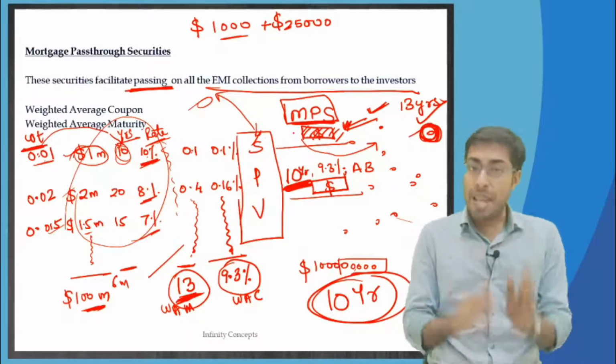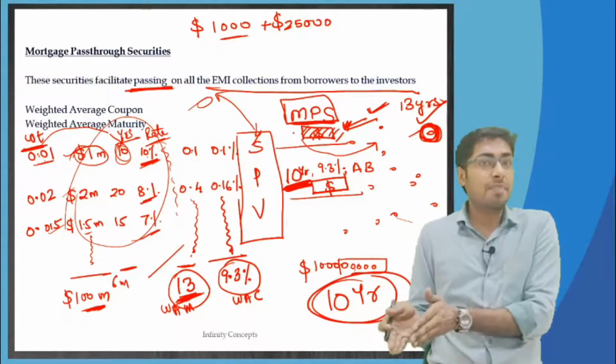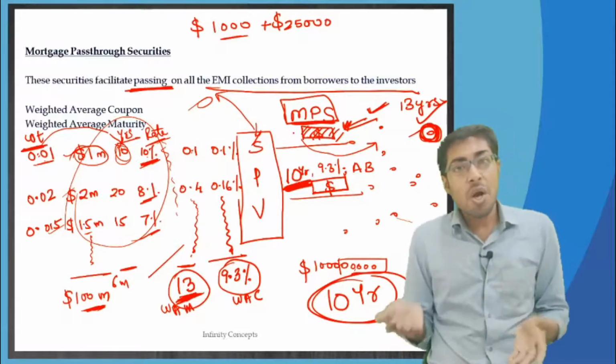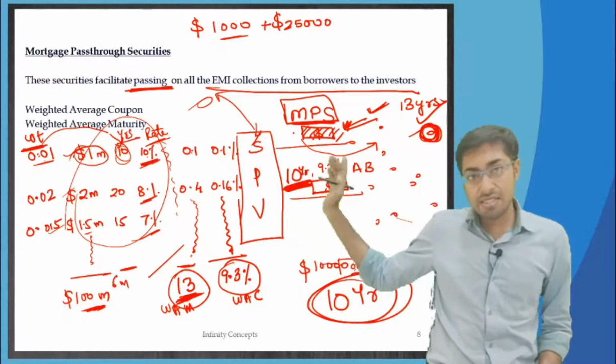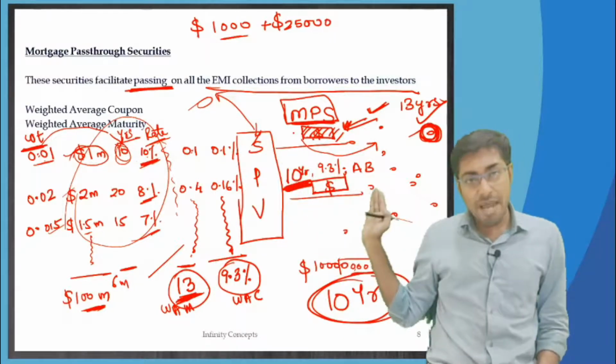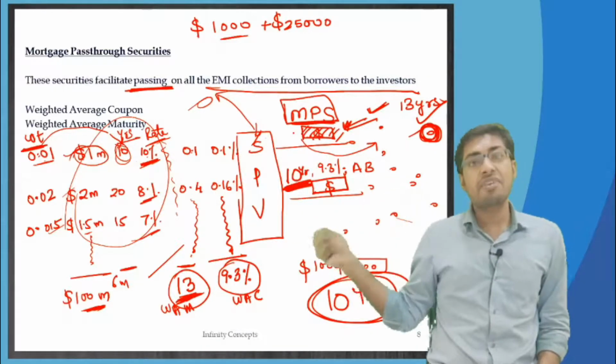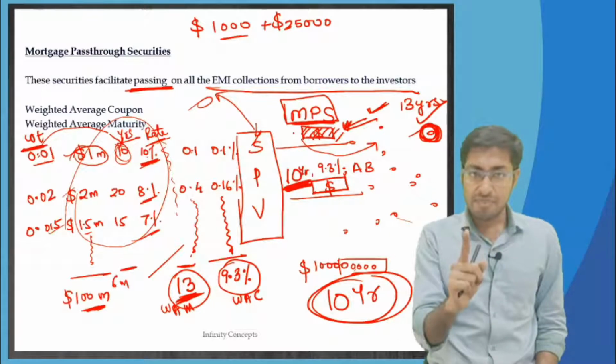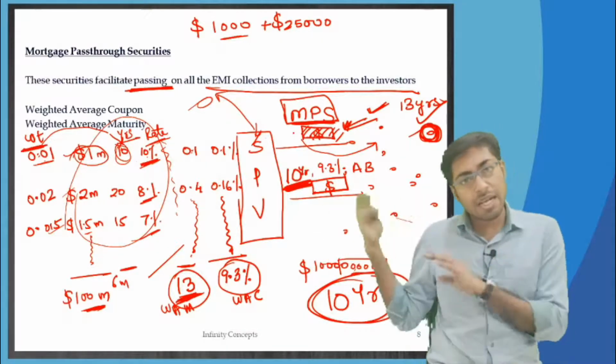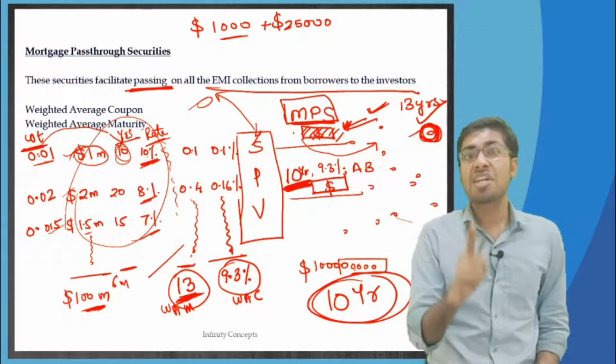Whatever you have planned, if it doesn't happen as per the plan, then it is a risk. Over here we had planned that in 10 years this money is going to be received back, but actually we are receiving the money in just 1 year. As soon as 1 year ended, all the money came back, and therefore this is a risk.